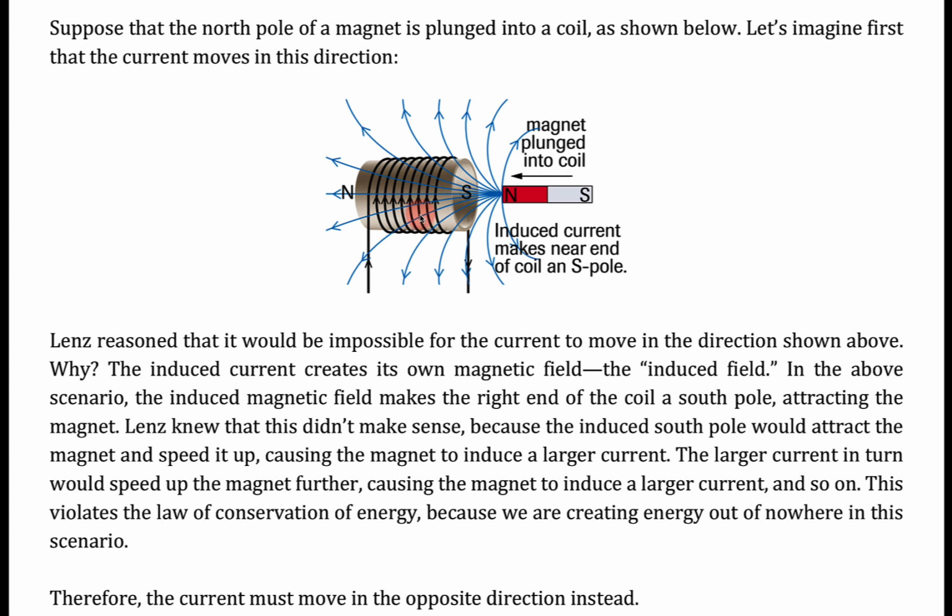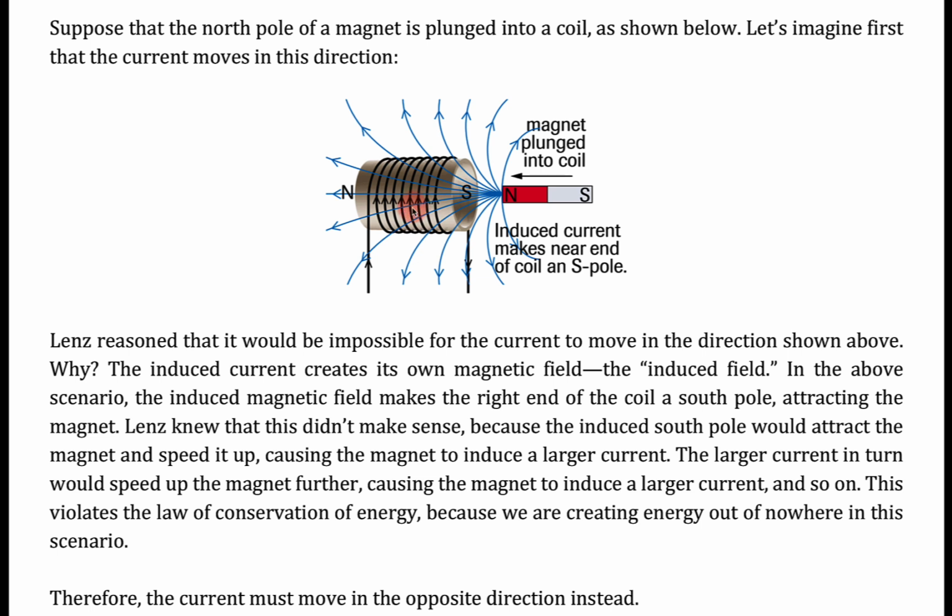There's really only two possibilities, of course. It can either move in this direction or in the opposite direction. So let's just start with this direction and see if this makes sense. So Lenz reasoned that the current cannot move in this direction. It doesn't make sense. And I'll explain why.